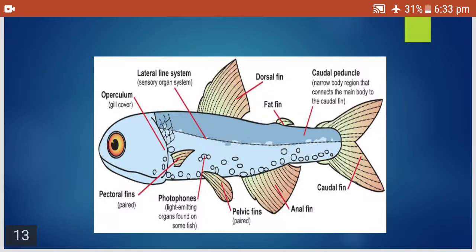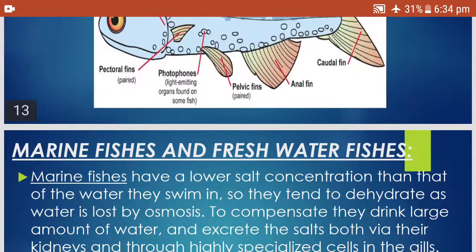You can see in this slide, there are gills covered by the operculum, and they are also provided with fins: pectoral fins, pelvic fins, anal fin, dorsal fin and caudal fin. The caudal fin helps in changing direction, and the other fins help in swimming. They have large eyes. Their body is scaly, covered with scales. They are both herbivores and carnivores, that is, they eat plants as well as other small fishes.